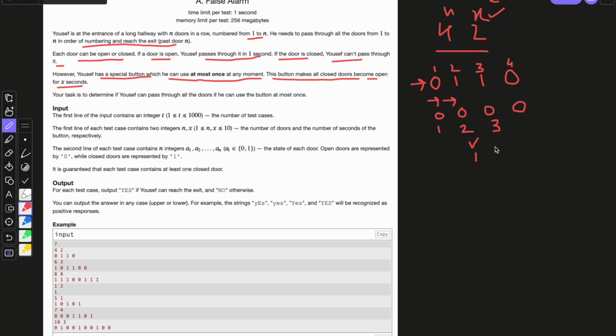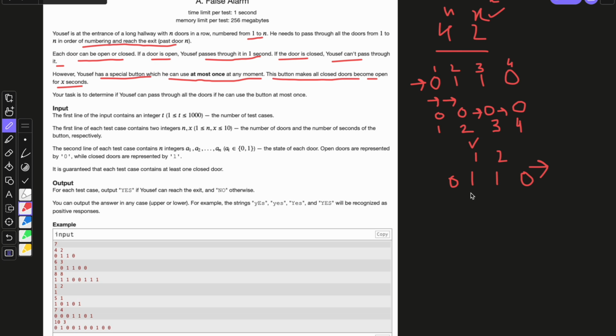Then he will go through the third door, another second has passed, and when he reaches the fourth door, all the gates would go back to their positions. And Yusuf will come out of the nth door, right?